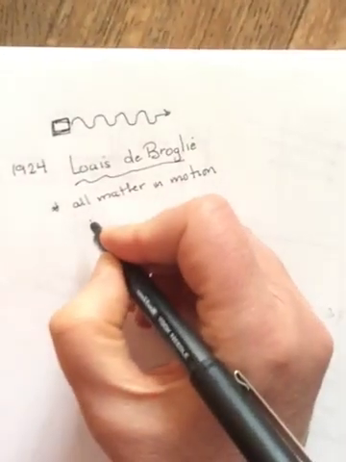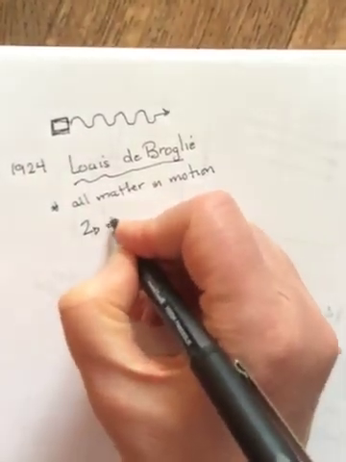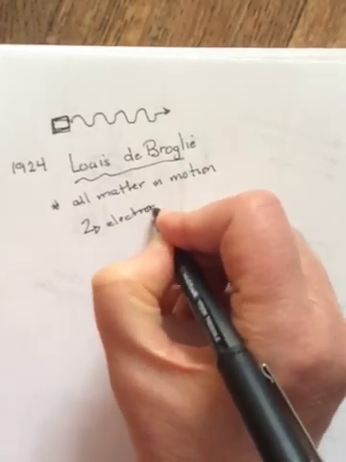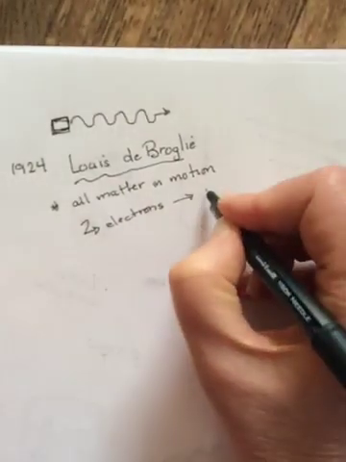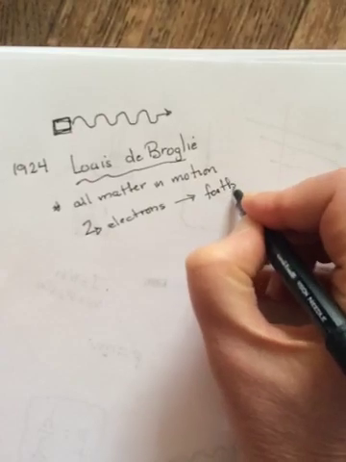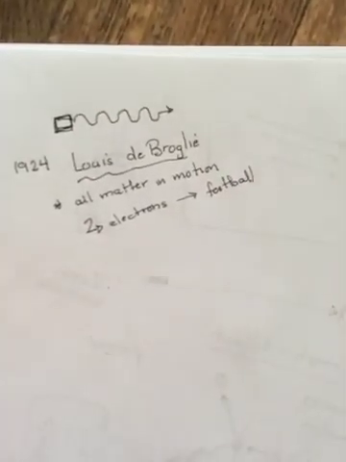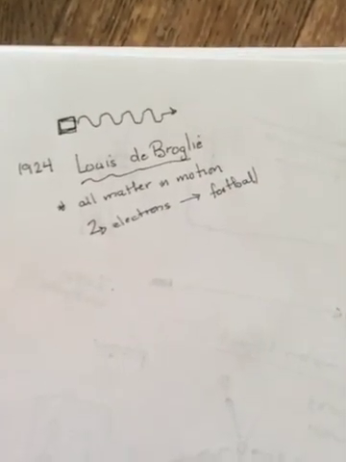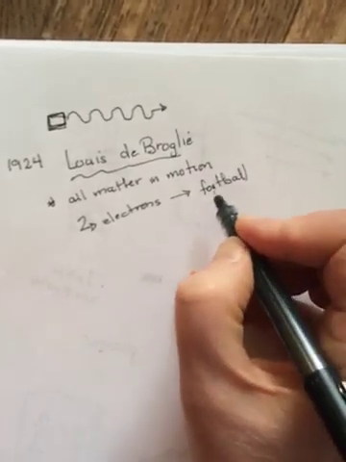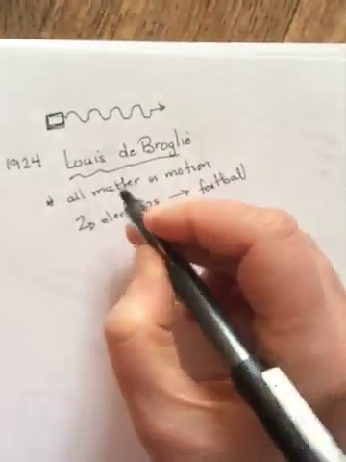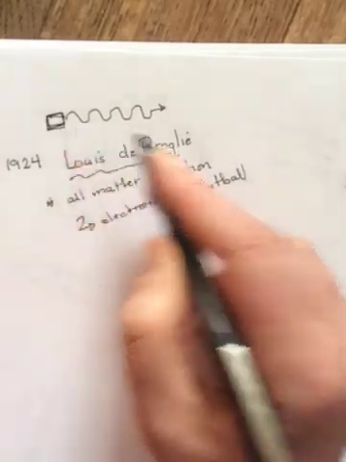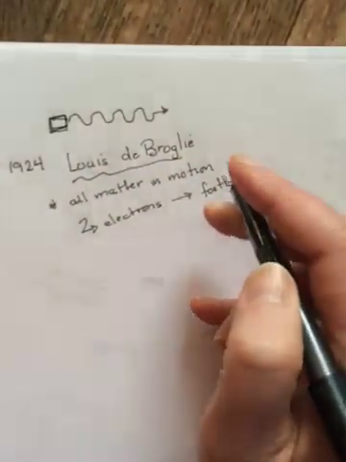And that would go for electrons all the way up to like a football or a baseball. Okay, so he's saying any matter that's in motion, so obviously not us that are standing still, but if we throw an object, then perhaps it's like this little packet of light. Maybe it's moving in wave form.